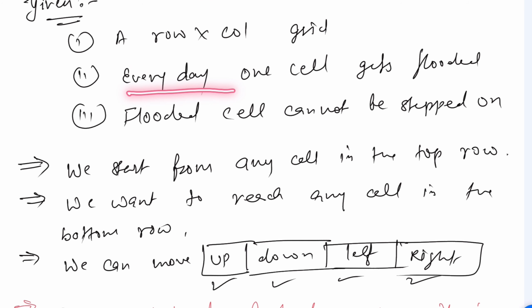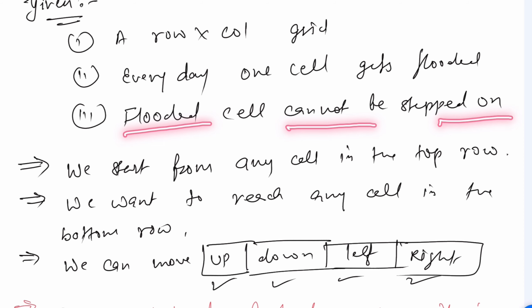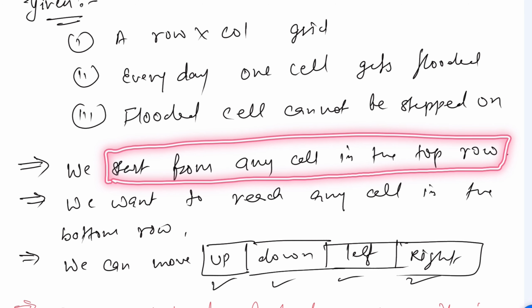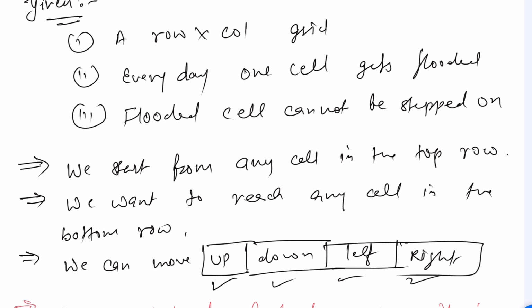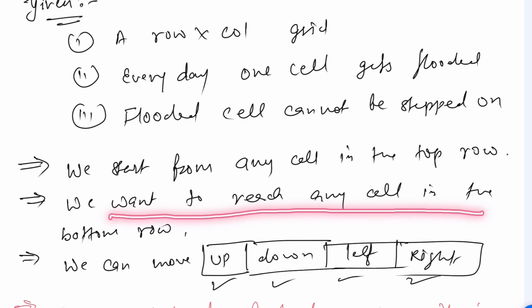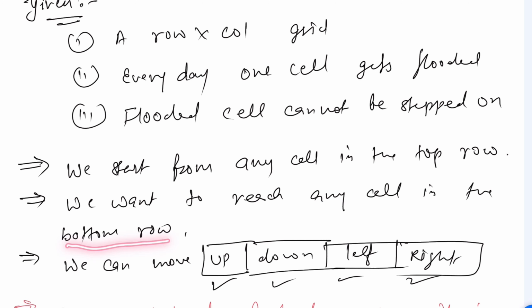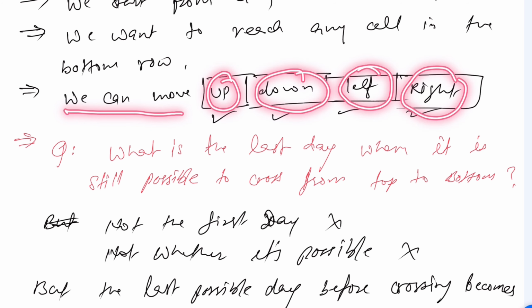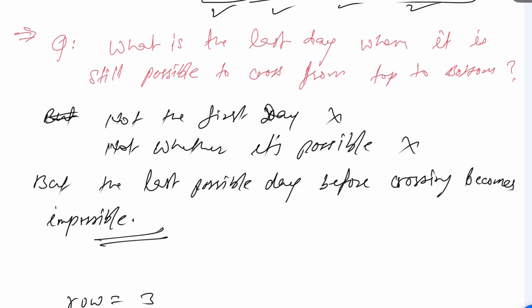Every day one cell gets flooded and a flooded cell cannot be stepped on. We can start from any cell in the top row. We want to reach any cell in the bottom row. We can move up, down, left or right, in any direction.